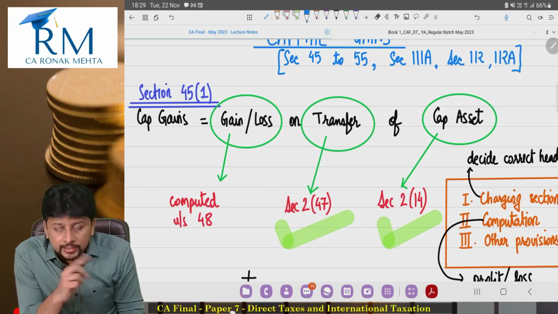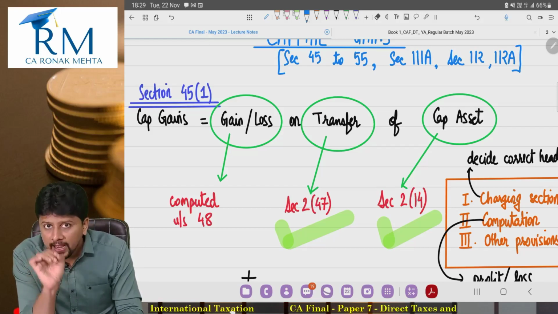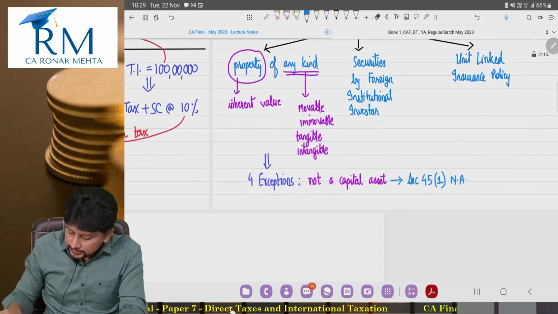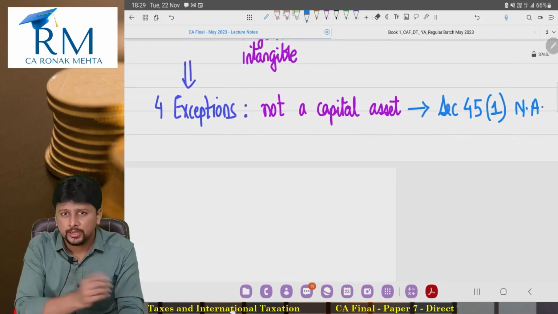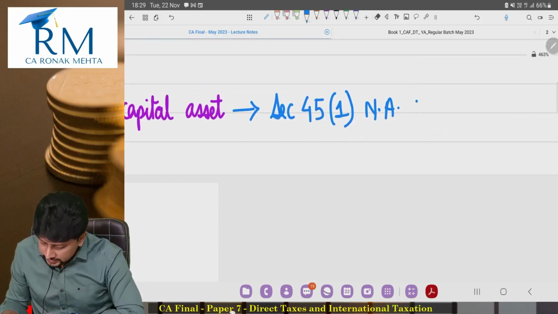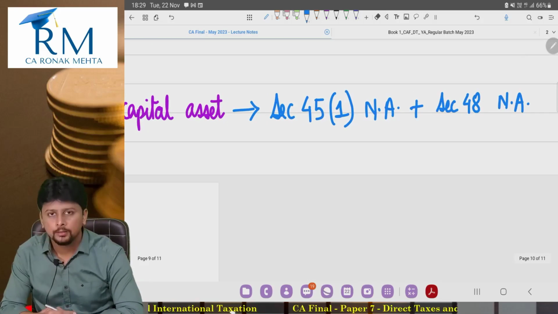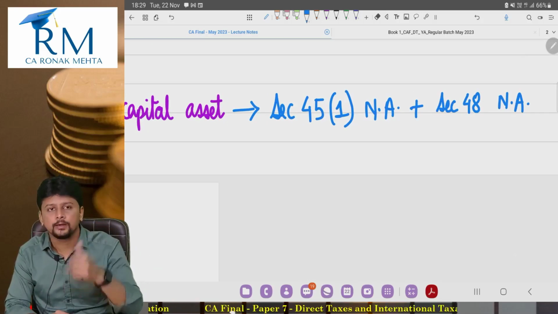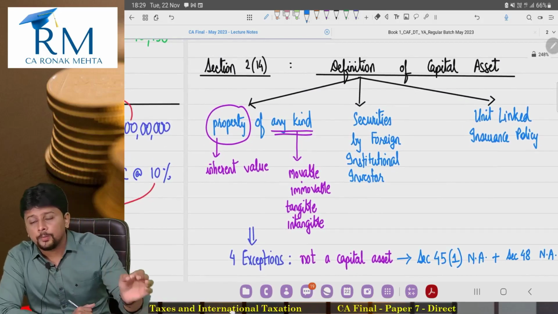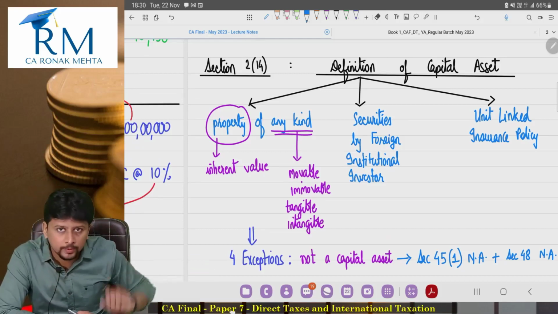For the charging section it is 45, and for 45 I need to have something as a capital asset. Now whatever is mentioned in these 4 exceptions is not a capital asset. So if it's not a capital asset, 45(1) is not applicable. Obviously that also means that I don't have to worry about the computation given under 48. 48 will apply if capital gains is the head; your capital gains is not the head. So the first part of the definition is property of any kind held by the assessee, but it has 4 exceptions. Now we'll keep that aside for about 2 minutes.